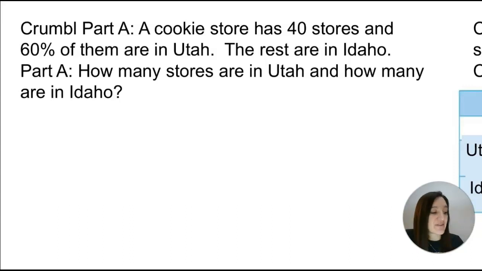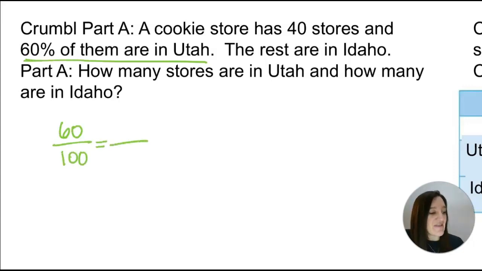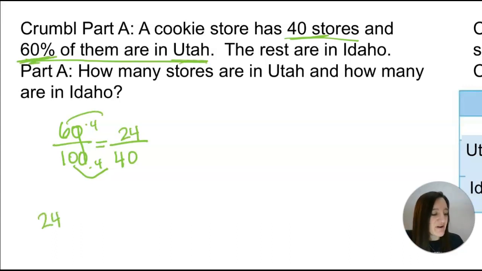So I'm going to start with the 60% that's in Utah. I see that percent, so I'm going to immediately put it over 100. And then a cookie store has 40 stores. Is that all the stores or the part that's in Utah? No, that's all of them, isn't it? So we're going to put that on bottom. And then I'm going to see that we can times by 4, and I'll get 24. And that's the 60% for Utah, right? So I know 24 are in Utah.